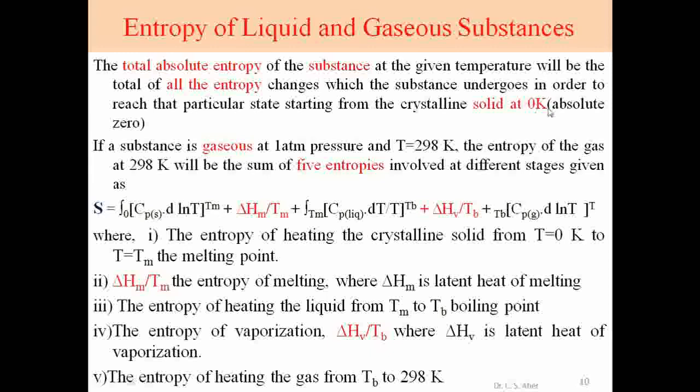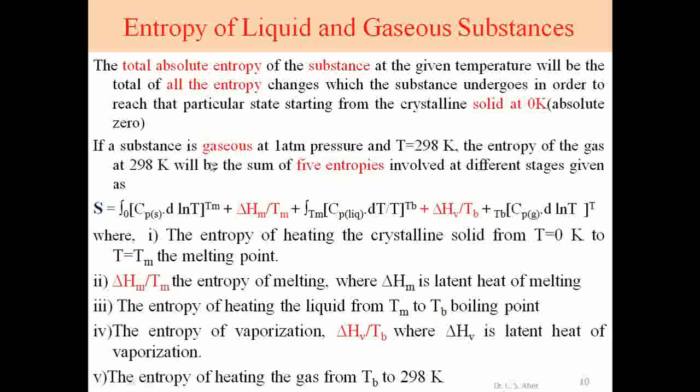And when such a substance starts heating, when we increase temperature, it undergoes an increase in entropy, and we collect all the entropies for this transformation from absolute 0 temperature to our desired temperature. For example, if a substance is in gaseous form at 1 atmospheric pressure and 298 Kelvin, that is 25 degrees centigrade, the entropy of the gas at 298 Kelvin will be the sum of 5 entropies involved at different stages.